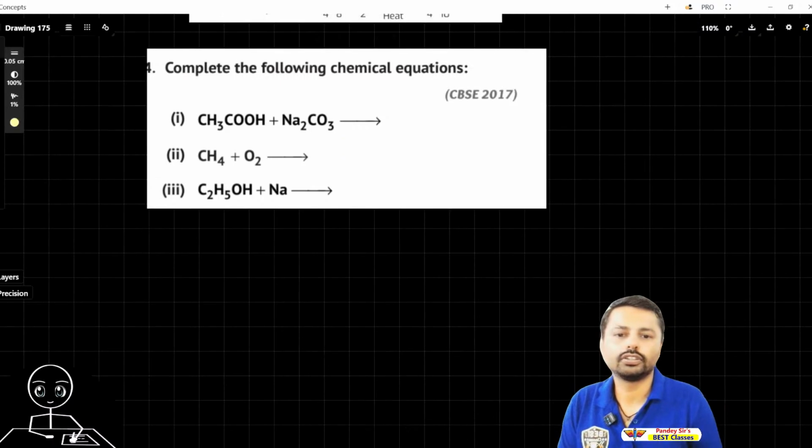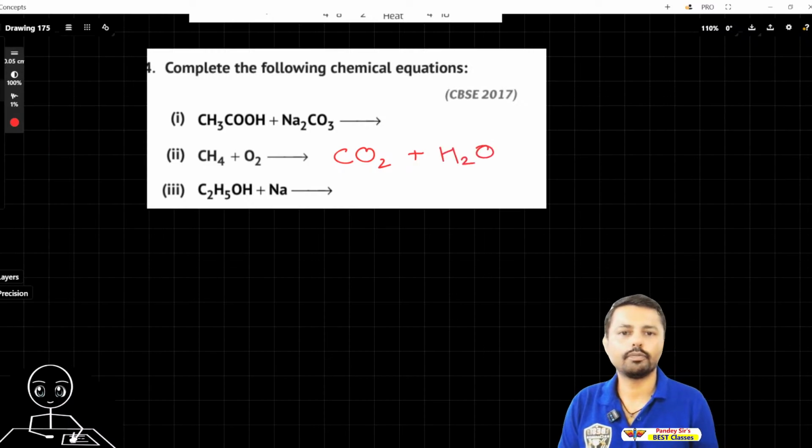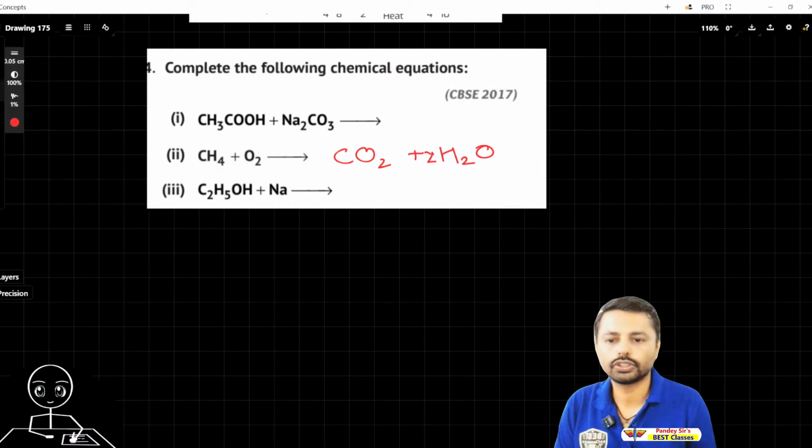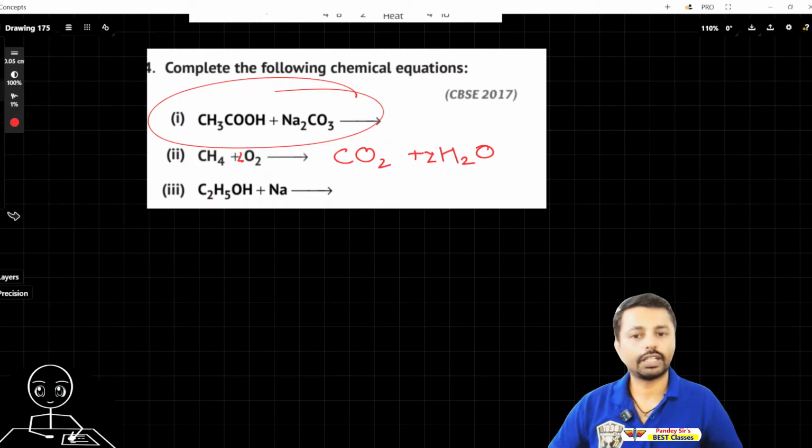Don't worry, you don't have to be exactly correct. Here you can write down C2, CO2 and H2O plus H2O and complete the chemical equation. So yeah, CO2, H2O, but these are not balanced. So let's just balance it. So this is 2H2O. That's it. How many oxygens are there? There are 4 oxygens. So 2O2. That's it. Try this one again and this one again by yourself.